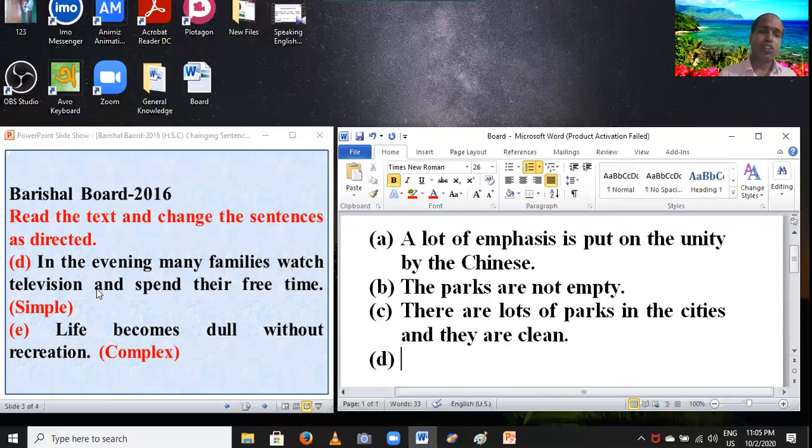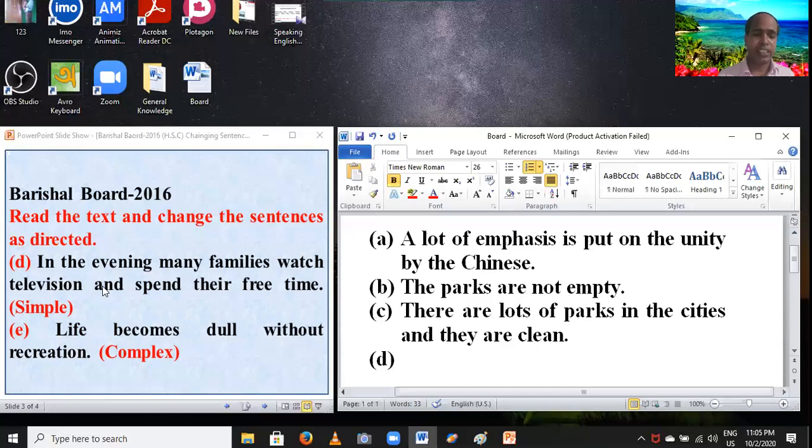Dear students, question: is the sentence compound or complex? You have guessed, this sentence is compound because there is a conjunction of compound, "and".